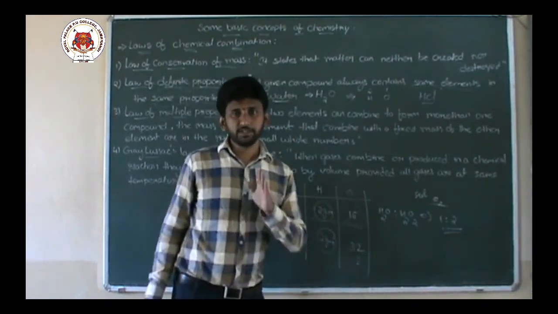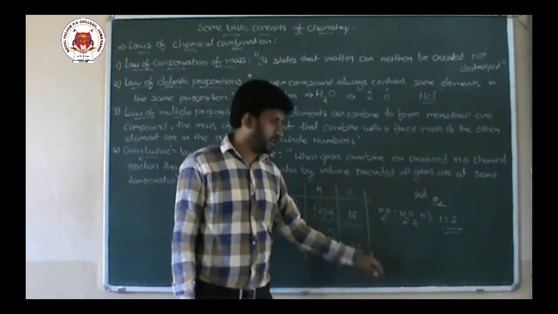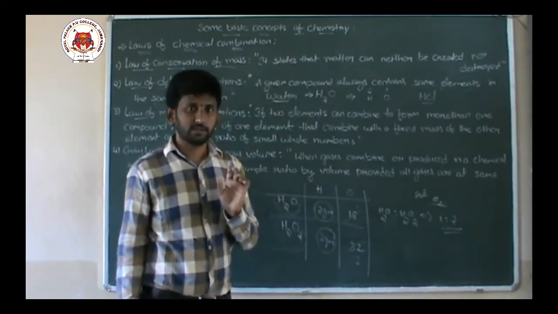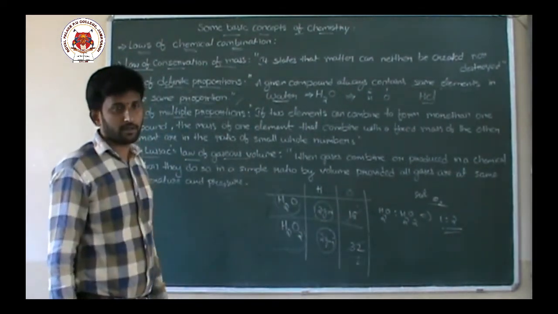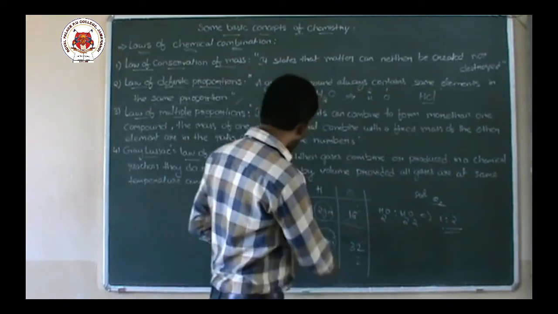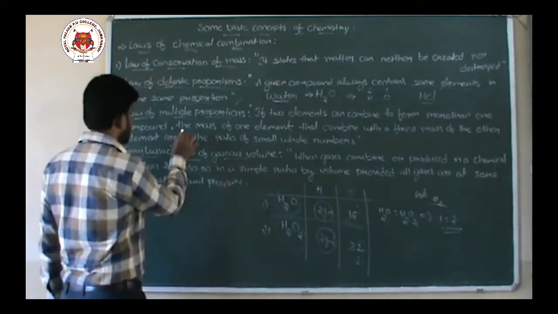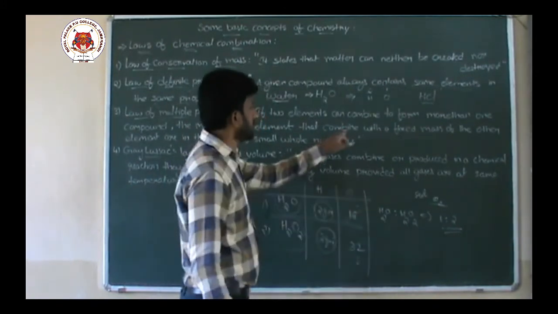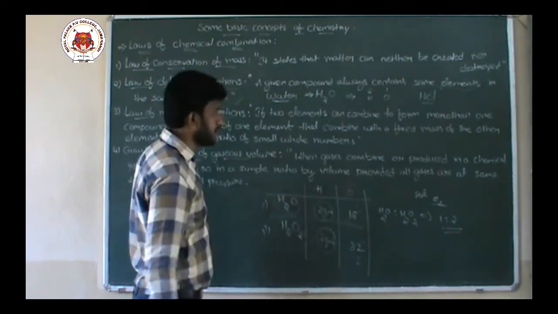So if I take a fixed mass of hydrogen, what is the ratio of oxygen in these two products? 1:2. Is it a simple ratio? Yes, it is a simple ratio. That is the meaning of the law of multiple proportion. If two elements can combine to form more than one compound, then the mass of one element that combines with the fixed mass of the other is in a simple ratio.